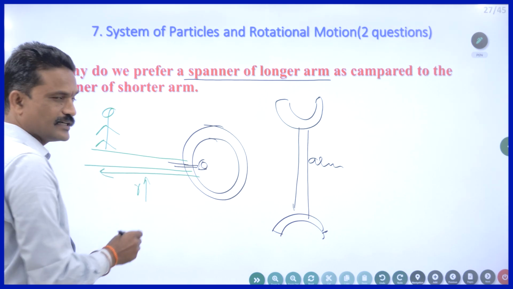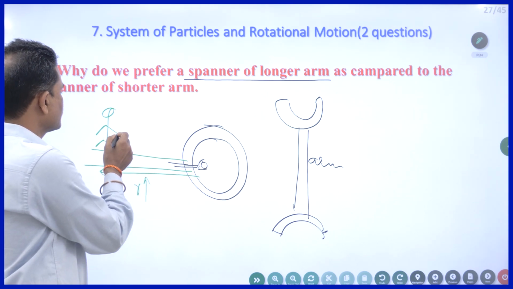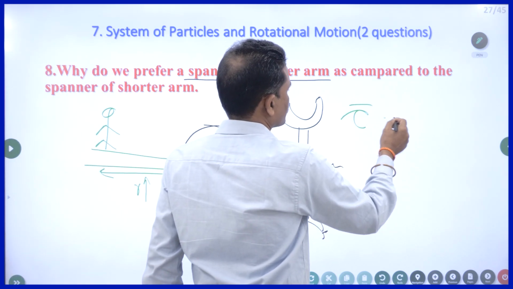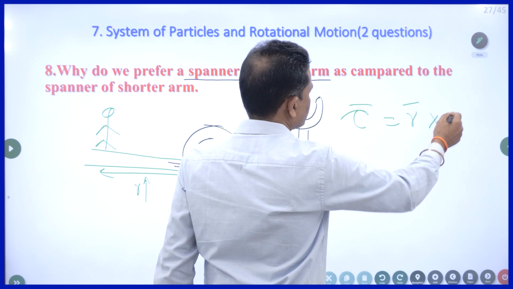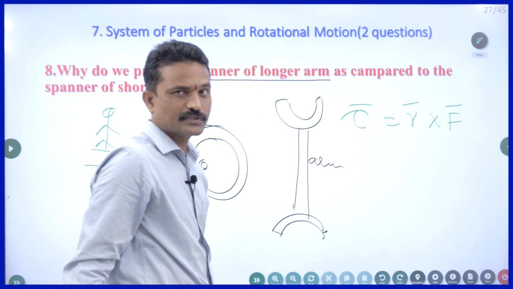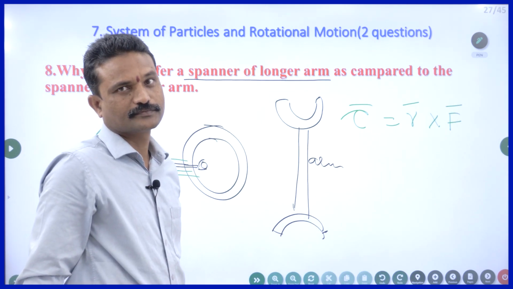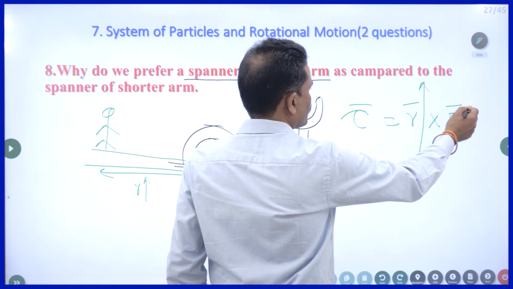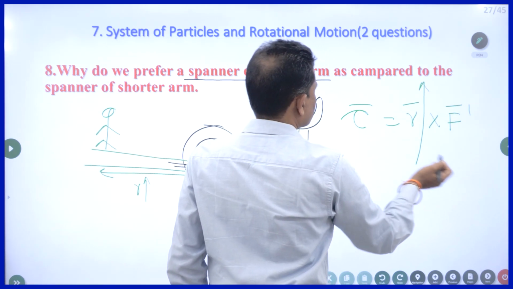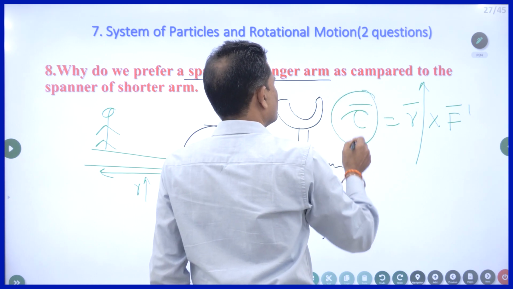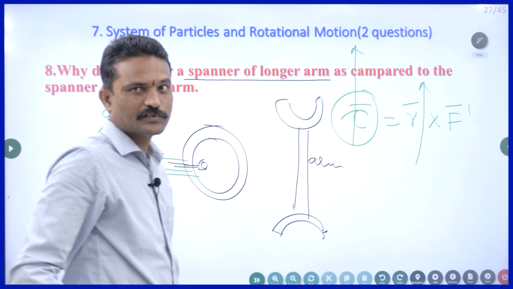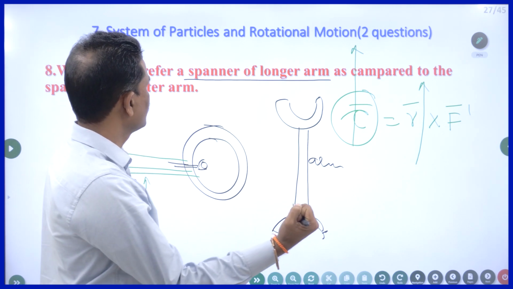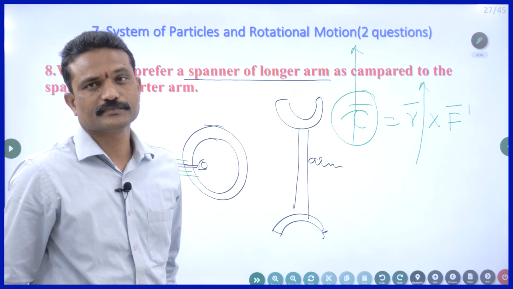When R is increased, even after the application of a small force, the turning effect, torque, will be more. Just now I told you in the case of opening and closing of a window or door. If I increase R, the F value may be less, but the tau value will be more. So easily you can remove the bolt or nut.